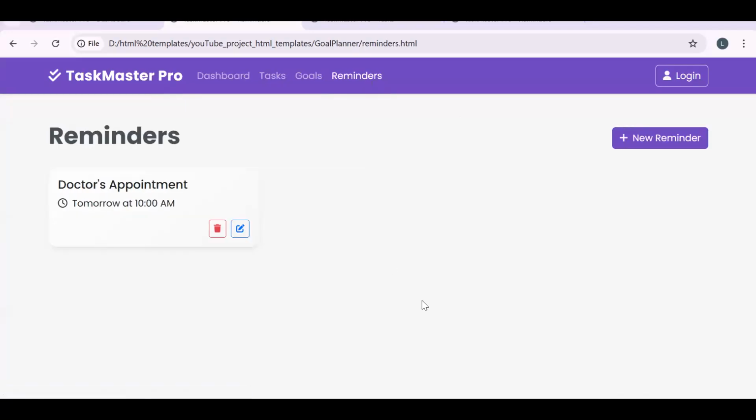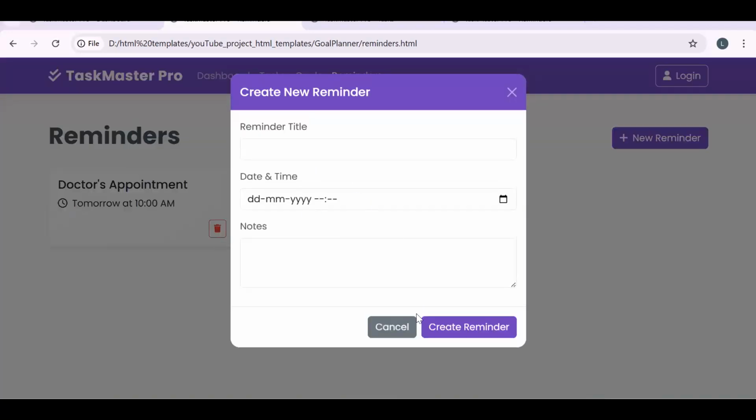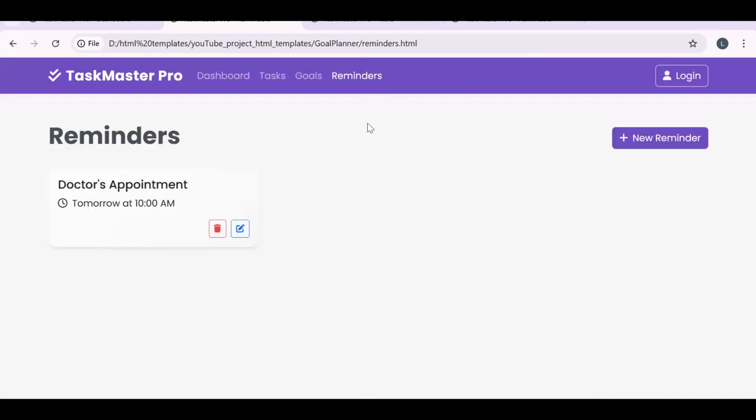Then we will have reminders. So from over here, you will be creating the reminders. Let's say apart from a task, there is something different, but you just want a reminder, right? Let's say just for today, you have something to be done. So you can add a reminder. By the end of that, you will get a notification also, like these were the things you were supposed to do today, whether you did it or not.